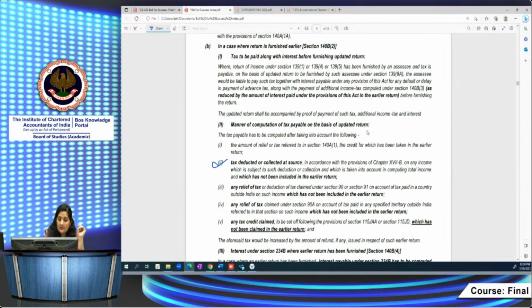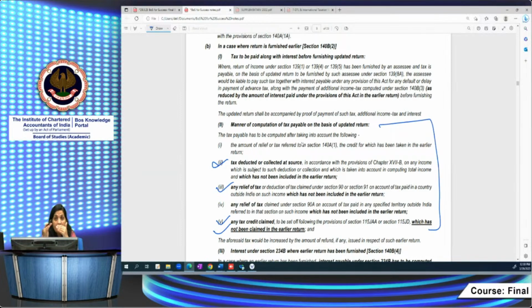the TDS, TCS, the relief under section 90 or 91 DTA relief, and the tax credit 115JAA or 115JD, which has not been claimed in the earlier return. Of course, if you have claimed some relief in the earlier return, then you will not be eligible again, right? So while determining the tax payable in case of an updated return, these things you have to consider. Now, these are the things you have to compute.